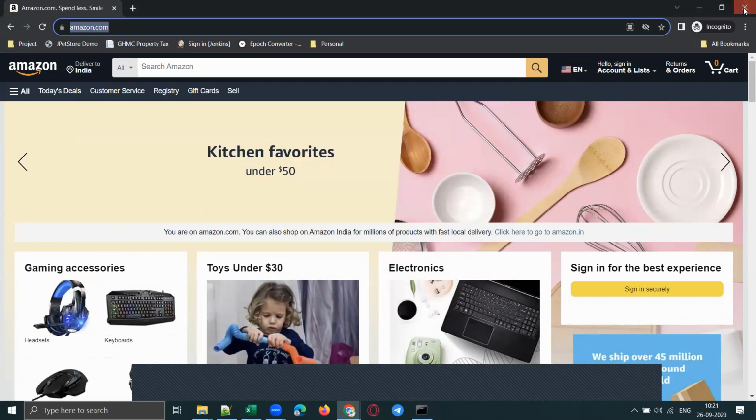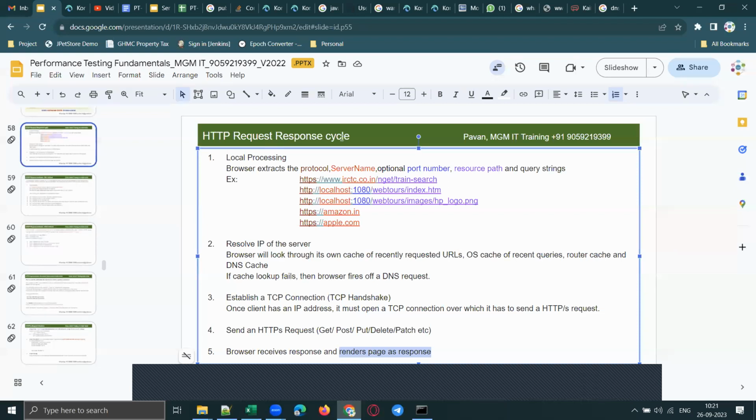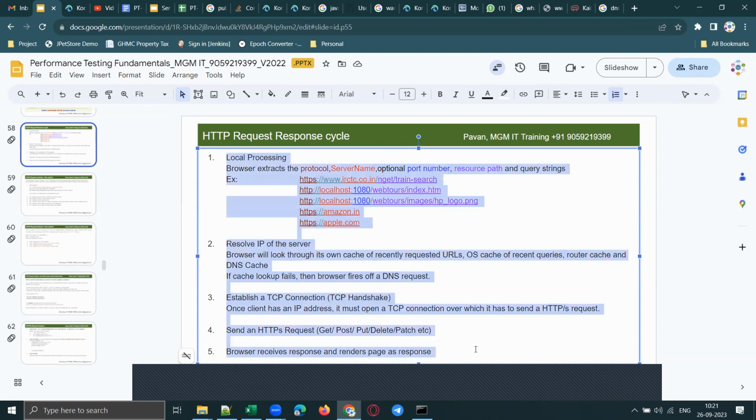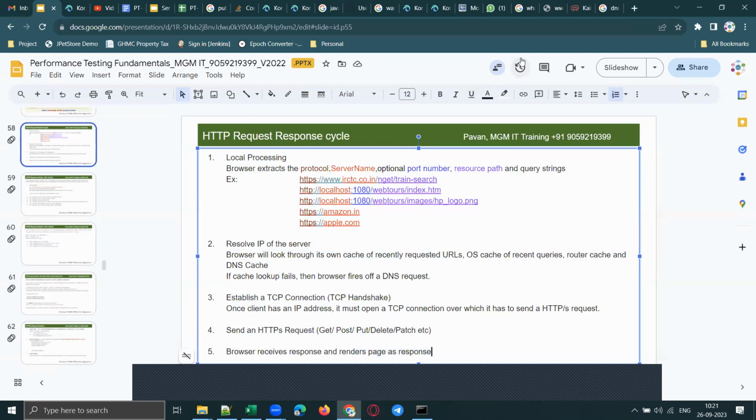Okay. So this is the request response cycle. This is what happens from the moment you send a request from the browser till you receive the response from the server, behind the scenes, and that is how we are seeing the response. Clear, guys?